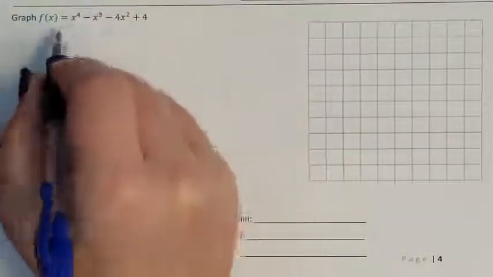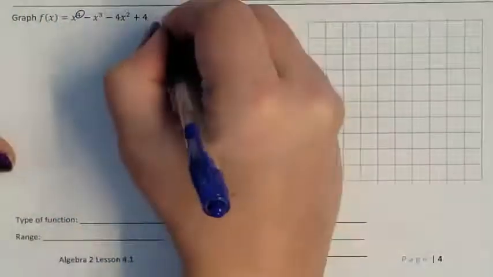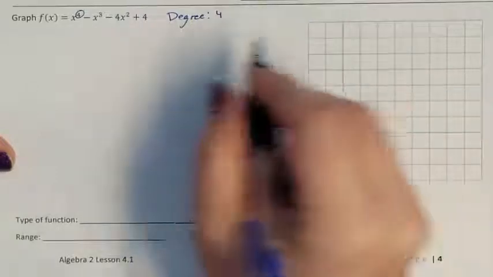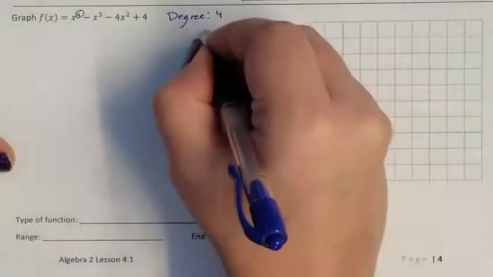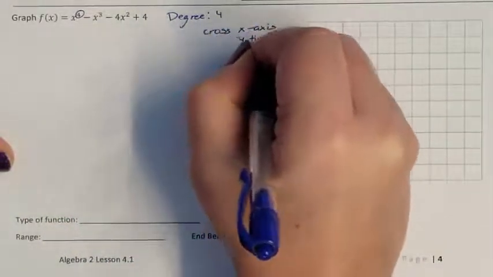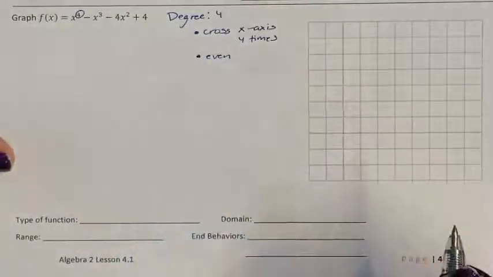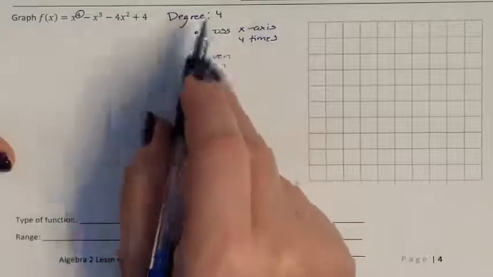So it is in standard form. This was the highest degree. It is a 4. And that 4 not only tells me I need to cross the x-axis 4 times, that 4 also tells me that I have an even degree. So I know two things from the degree of a 4.